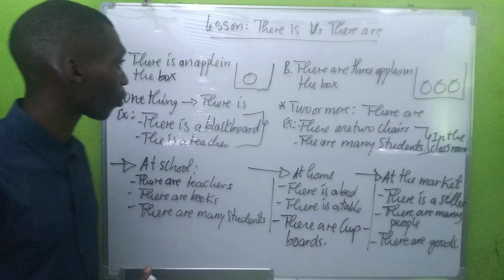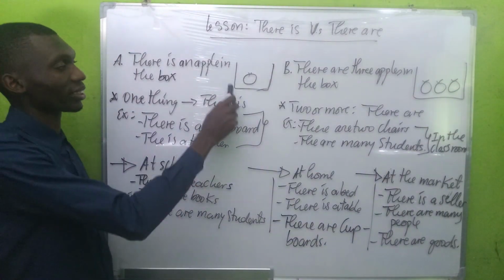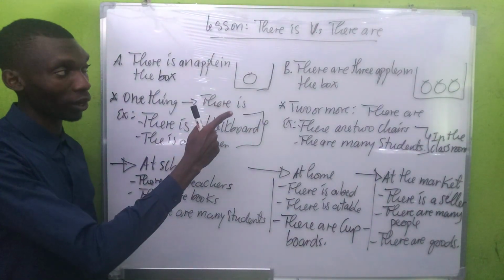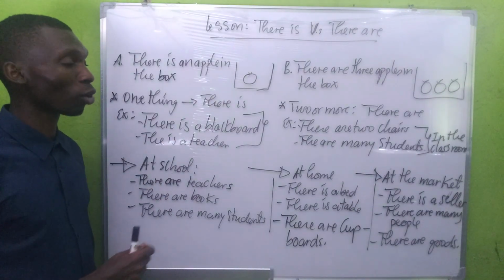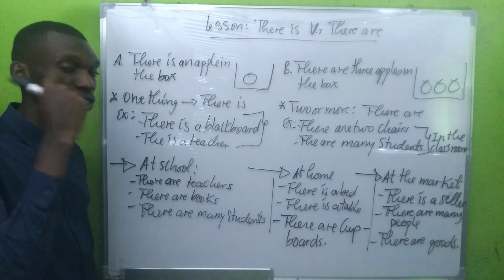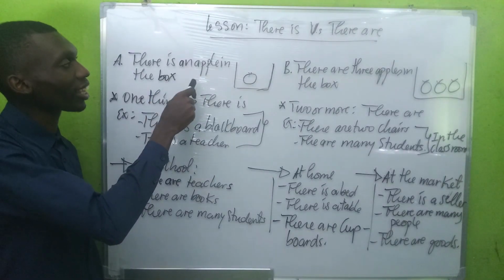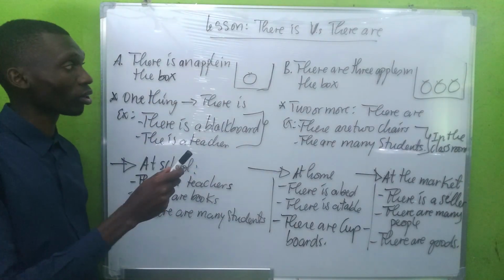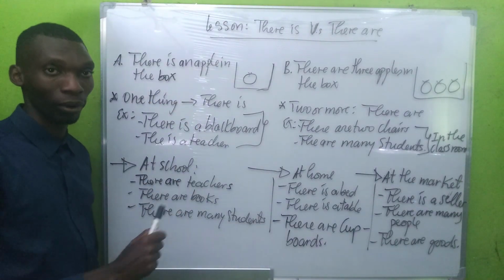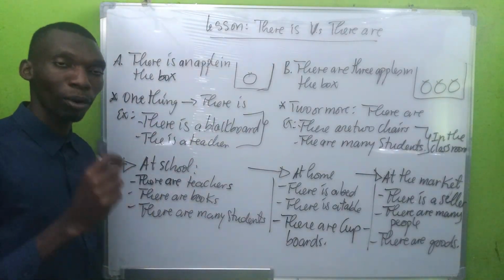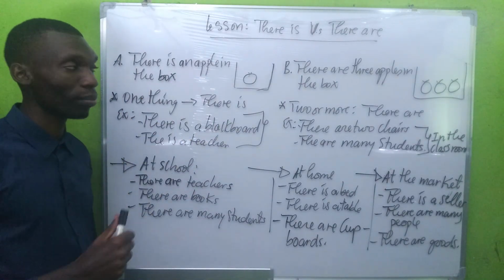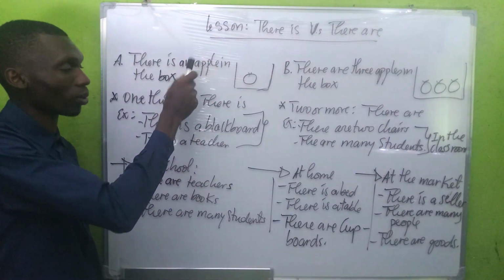Good. So first, here we have a box with an apple, okay? The box has one apple. It means there is one apple in the box. We say: there is an apple in the box. So in the box you see one apple. Okay? That's what we say. There is an apple in the box.